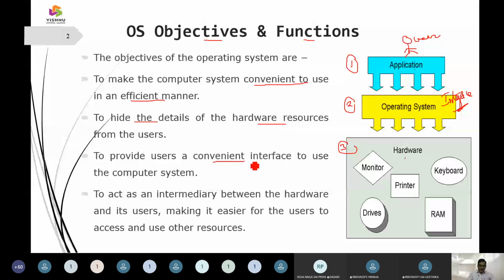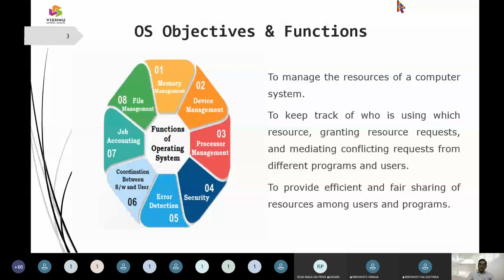So it acts as an intermediary between the hardware and the resources, and so on. That is what the primitives are going to mention. Okay, fine. The operating system objectives and functionalities you can look up. It is going to support memory management, device management, process management, security, error detection and correction codes, coordination between user systems, job accounting, and file management.